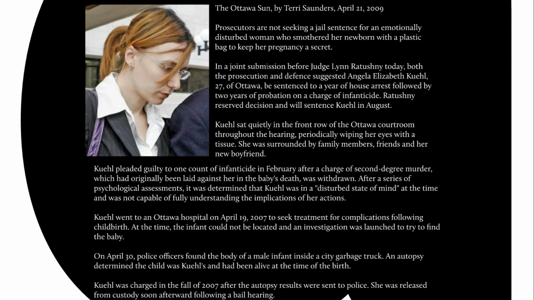Infanticide has changed over the years, and essentially now it's seen that the crime has 2 victims. Obviously, the baby that was killed, but the mother, who was suffering from some sort of mental disturbance, who did the killing, is often looked at sympathetically. In this case, no jail time, for example.